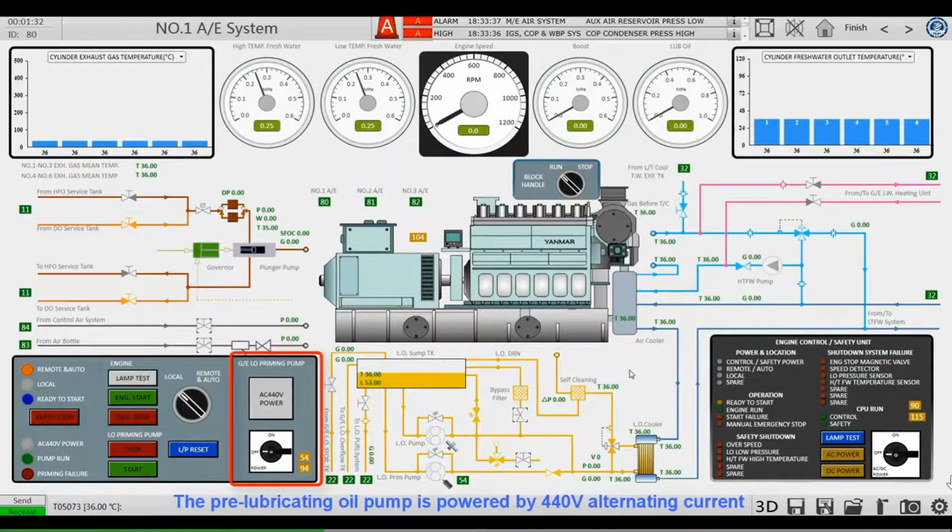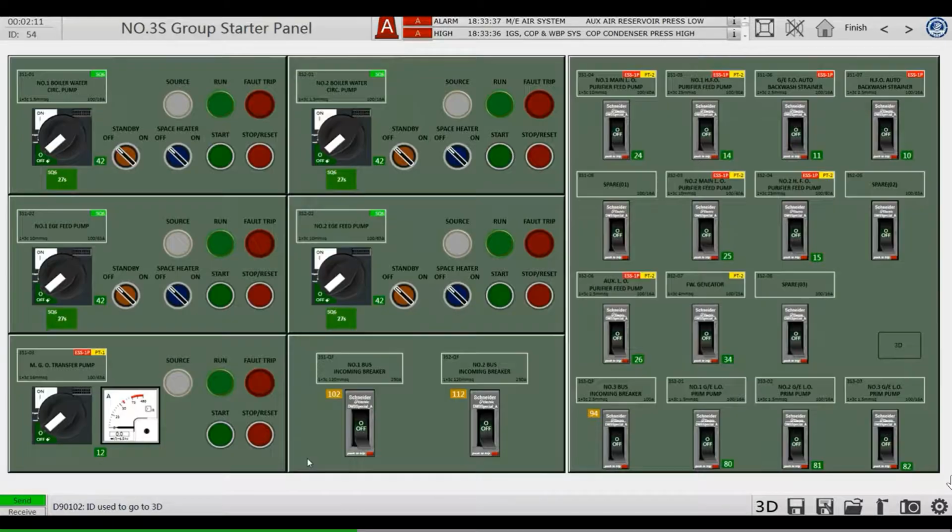The pre-lubricating oil pump is powered by 440-volt alternating current. Its power supply switch is locally assembled on the 3S group starter panel, that is, the power supply switch of ID45 page.